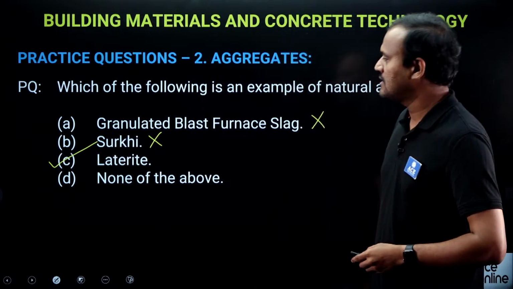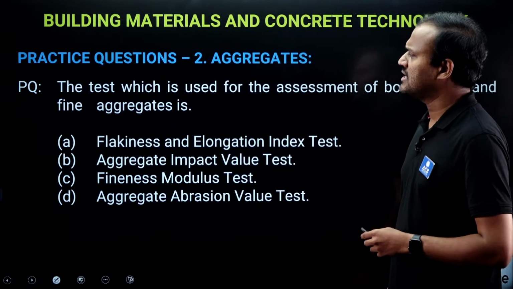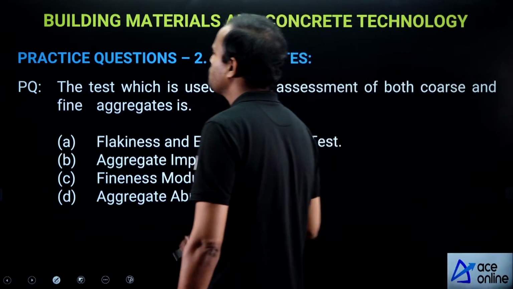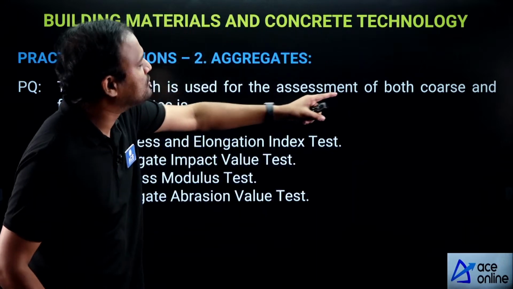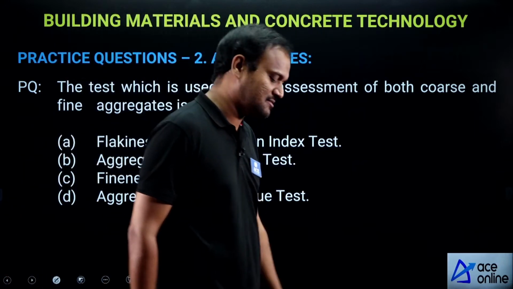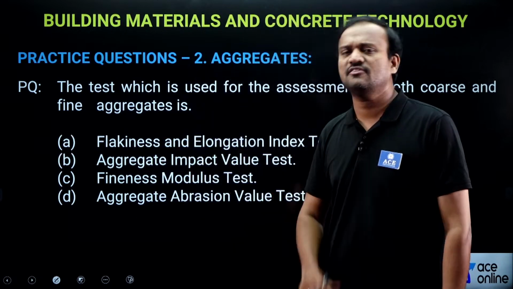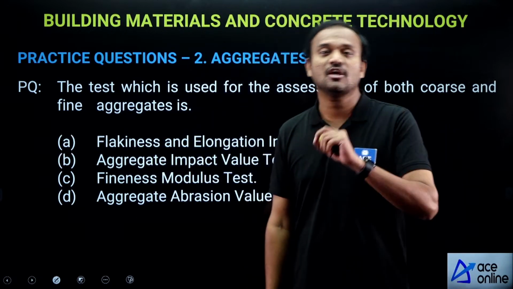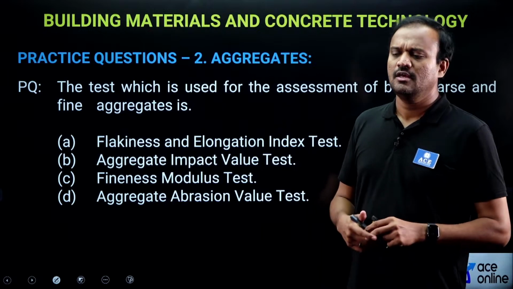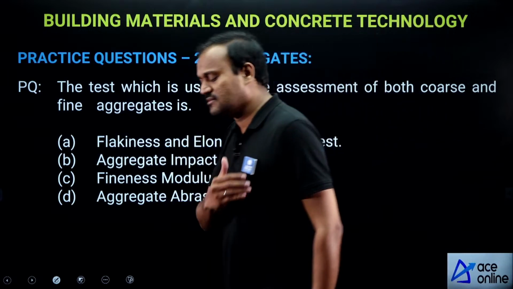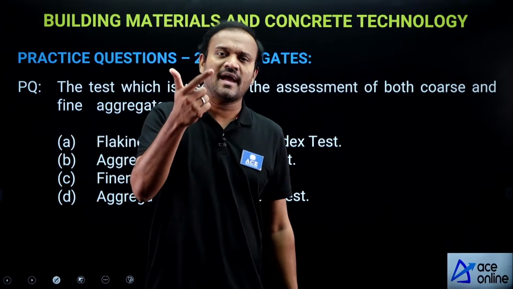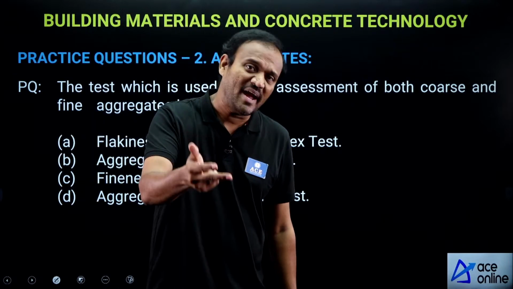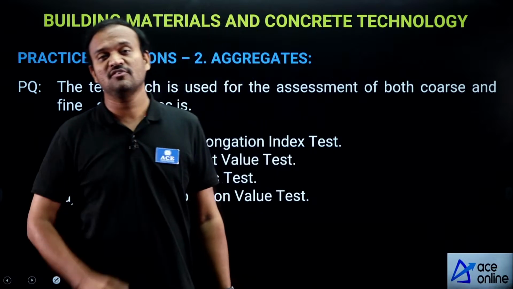Right. Next, the test which is used for assessment of both coarse and fine aggregates is... This question is from the subtopic testing of aggregates. For aggregates we have different tests: flakiness and elongation index test, aggregate crushing value test, aggregate impact value test, aggregate abrasion value test.